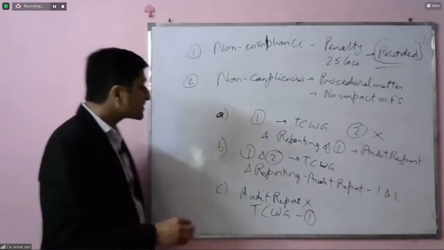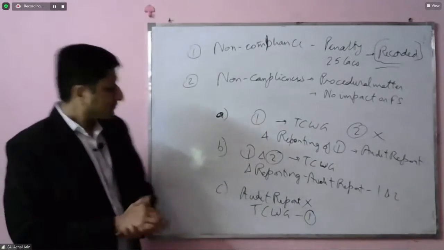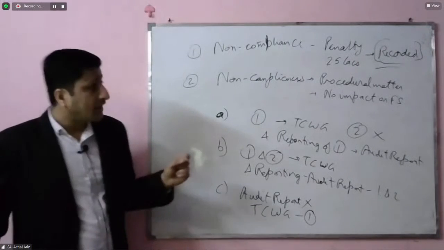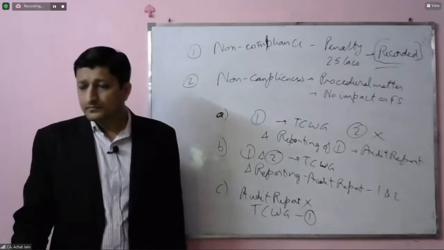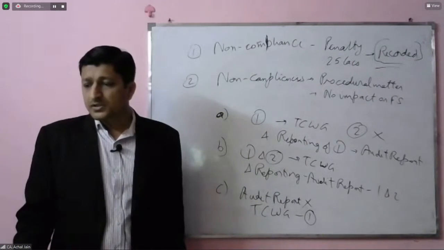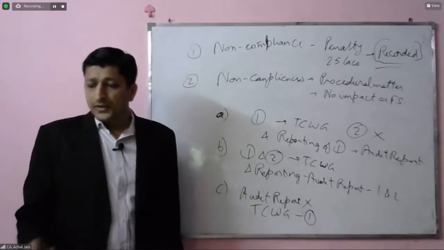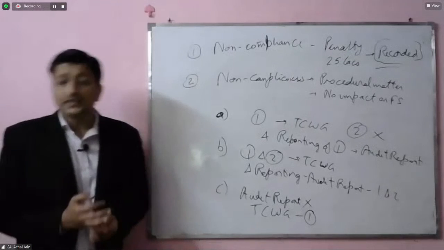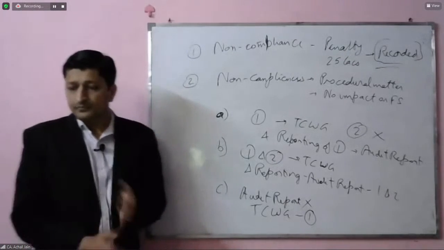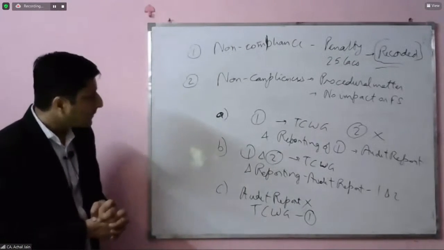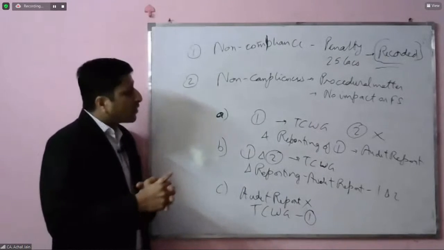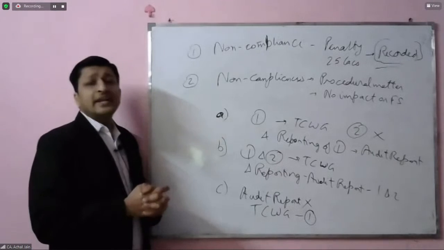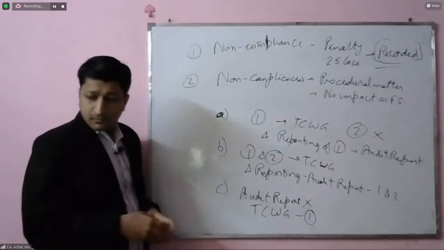Okay, now in this case, can you tell me which one out of these options would be the correct one? Out of these options, for our purposes, which option should be considered the most appropriate in the given situation? Let's try to assess this. So when it comes to option number 1, we are saying reporting in the audit report. But